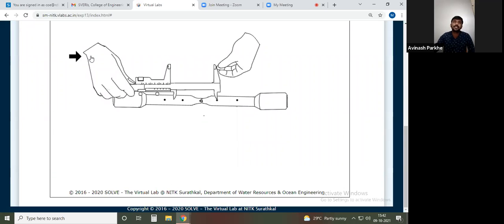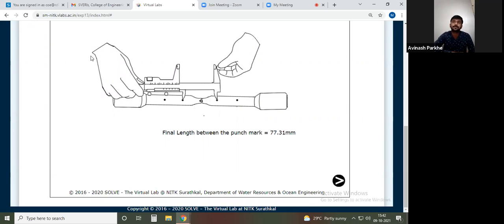Increase in length, we have to measure. Simply I will click here. How much is the length between the two punches? 77.31. So what is the original distance between two punches? 28 mm plus 28 mm, that is 56. That means the distance from this point to this point is 28 mm, and this is 28 mm, so 28 plus 28 is 56.